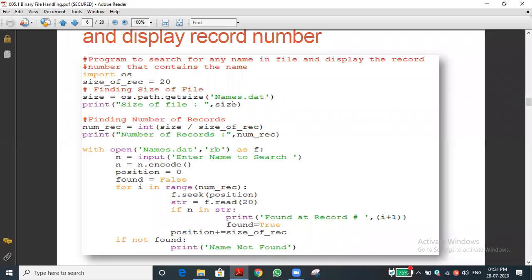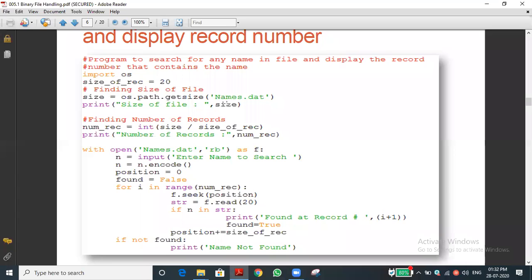Sir, while storing in the binary file, if we store in alphabetical order, we can easily find the name, no, sir? For example, you are creating an employee database. The first 10 employees have joined, and we enter the data in alphabetical order. Suppose an 11th employee joins our company or factory, but his name starts with A. Then how can you add it? We have to insert it in the second position.